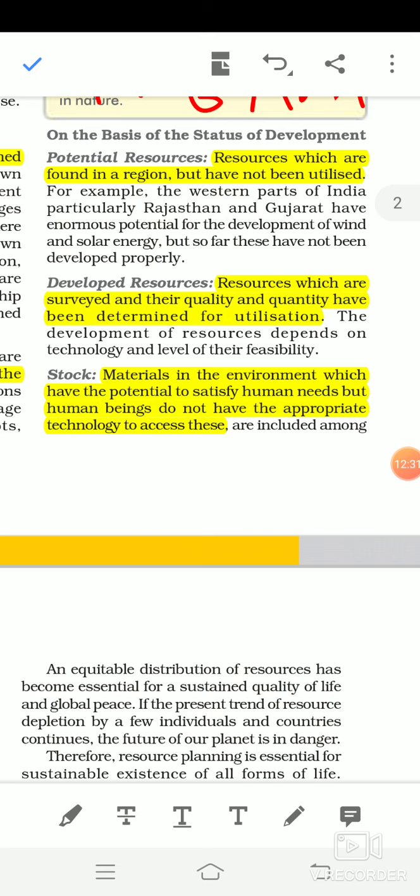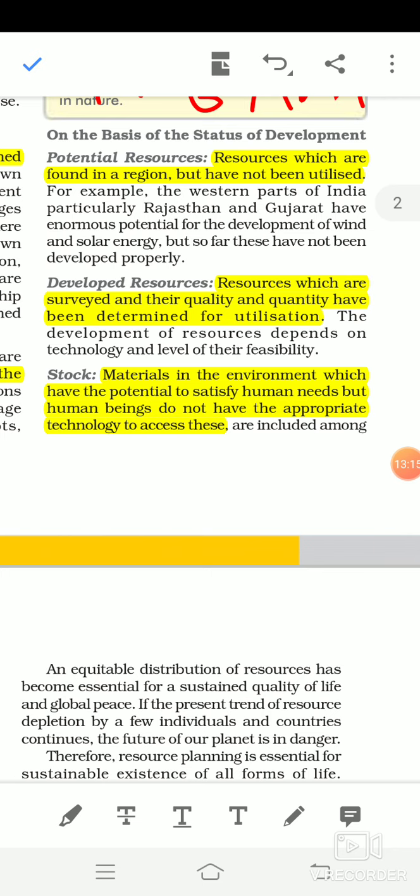For example, in Rajasthan and Gujarat, so much potential is there for solar energy and wind energy, but we are not utilizing so much. So that is the potential resource. Here the developed resource: resources which are surveyed and their quality and quantity have been determined for utilization. It means for these resources we now know how much quantity is available, in which area it is available, and now we are going to utilize it, or we are utilizing it. This is the developed resources; everything we know and we are utilizing it.